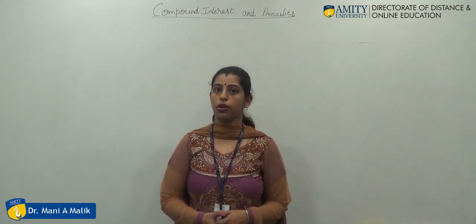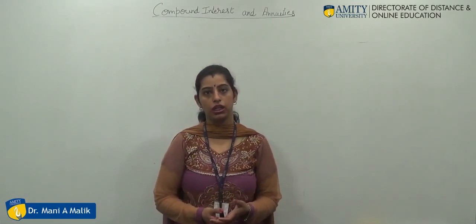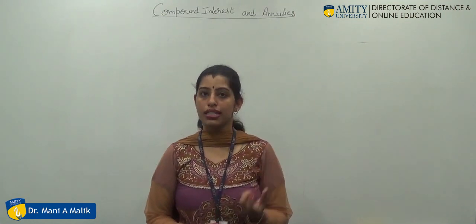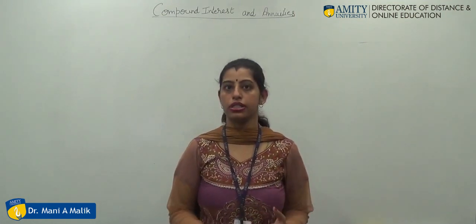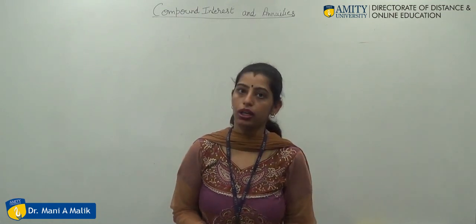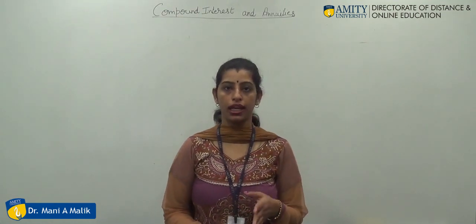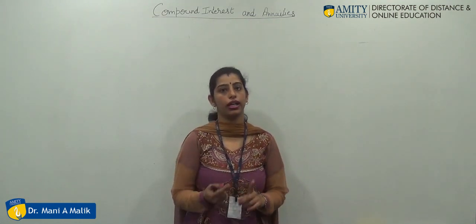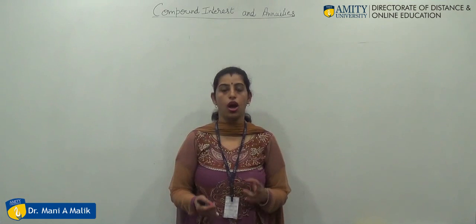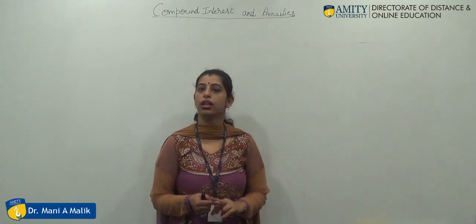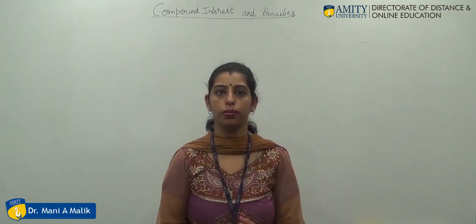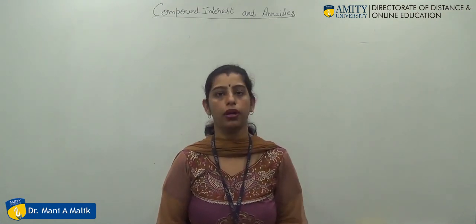So when we are talking about money, when we are talking about present value, when we are talking about interest rate, receipts and payments are the two parts of money. Either we have to pay or we have to receive. In any case, there may be only two options. One, we are giving or getting a lump sum amount. And second, we are paying it regularly. In day-to-day transactions, both are used. That means we have to pay a lump sum amount and we have to pay on a regular basis also.